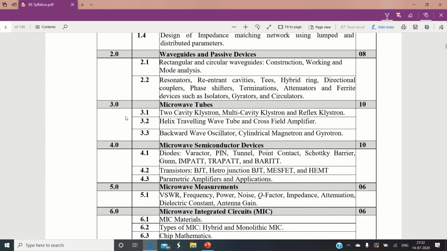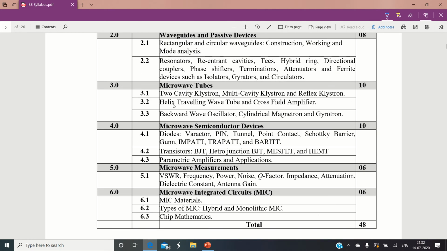Now, the third chapter is devoted to the generation of microwaves. Please remember microwaves are generated by two different techniques. First, by making use of vacuum based tubes, which we are going to study in module number 3. Here we study different types of tubes in order to generate microwaves at the desired characteristics: tubes like the klystron, helix traveling wave tube, magnetron, reflex klystron, and backward wave oscillator.